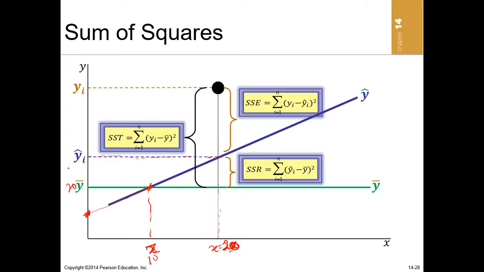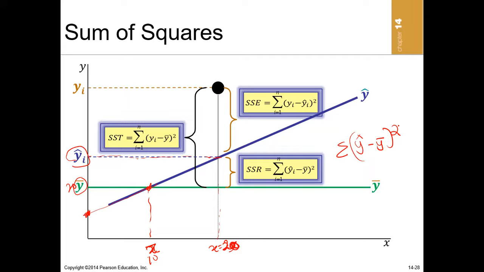So the difference between predicted y and this mean of y is called the sum of squared regression, all right? Predicted y minus the mean of y, when we square it and find the summation, is called the sum of squared regression.